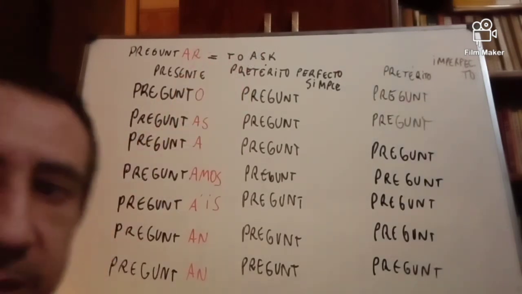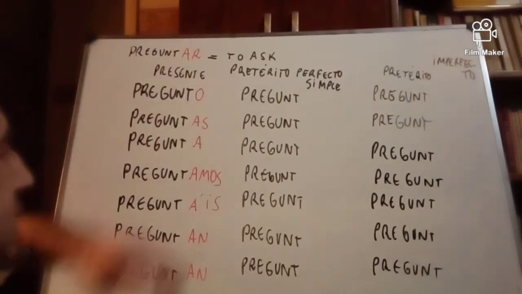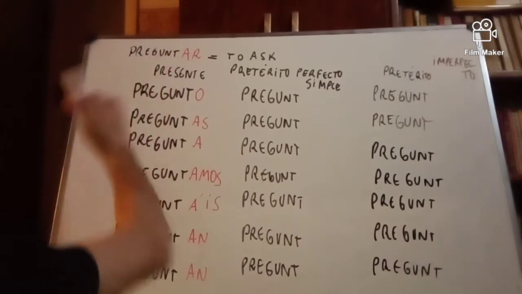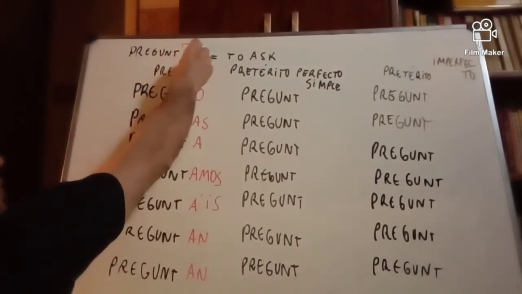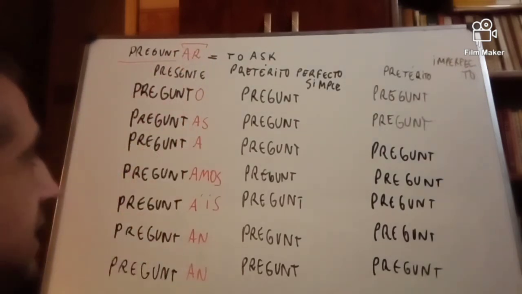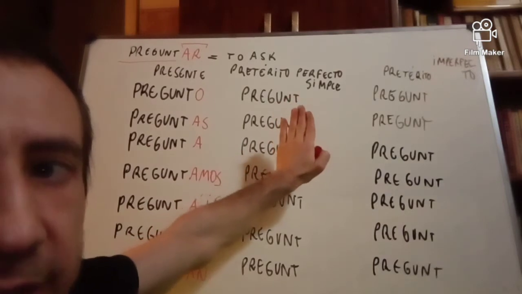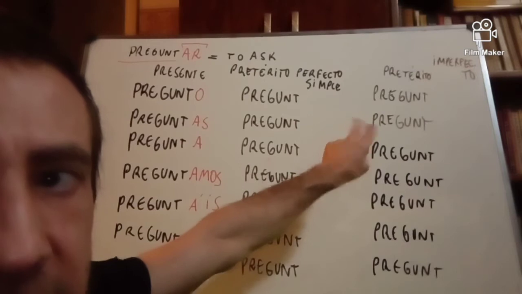Well, in the present, let's see if you remember the endings. So the root is all the word just before the typical ending. So in this case, pregunt. As you can see, I haven't conjugated the verb in the two most common pasts yet.